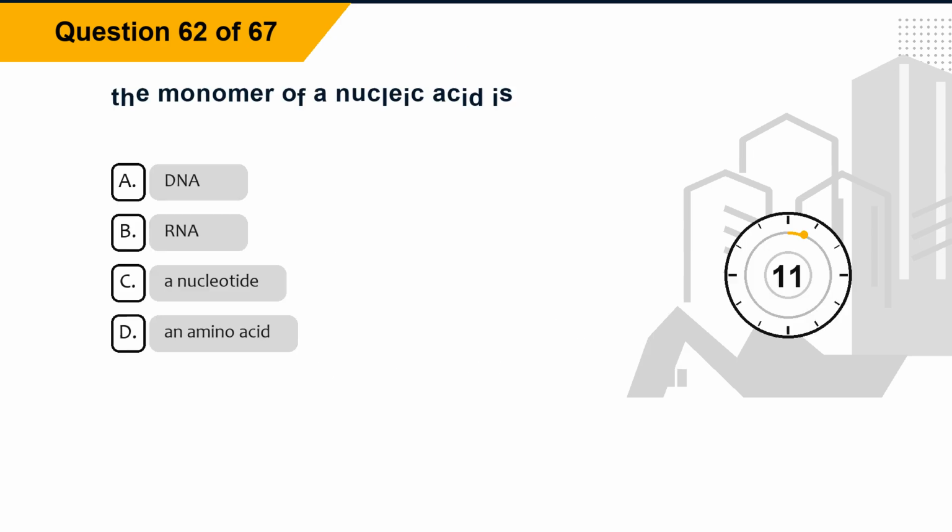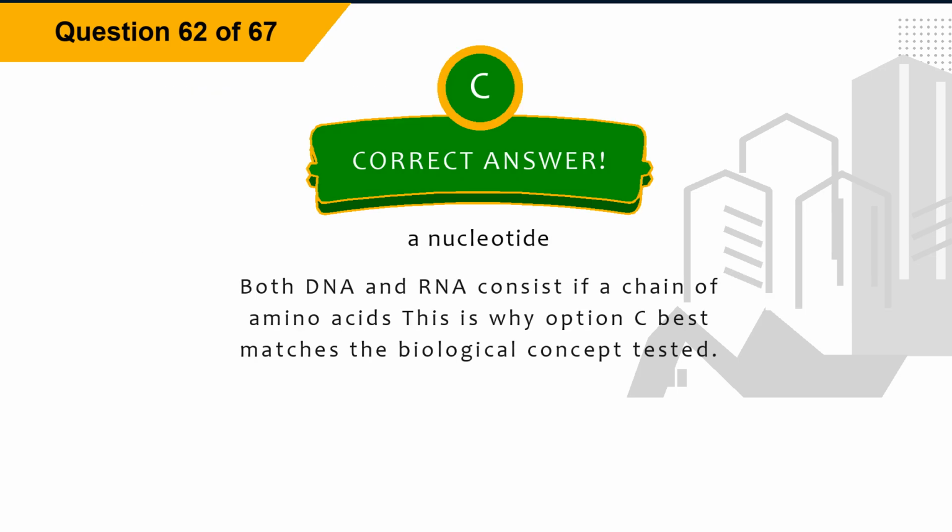Question 62. The monomer of a nucleic acid is option A, DNA. Option B, RNA. Option C, a nucleotide. Option D, an amino acid. The correct answer is option C, a nucleotide. Explanation. Both DNA and RNA consist of a chain of amino acids. This is why option C best matches the biological concept tested.